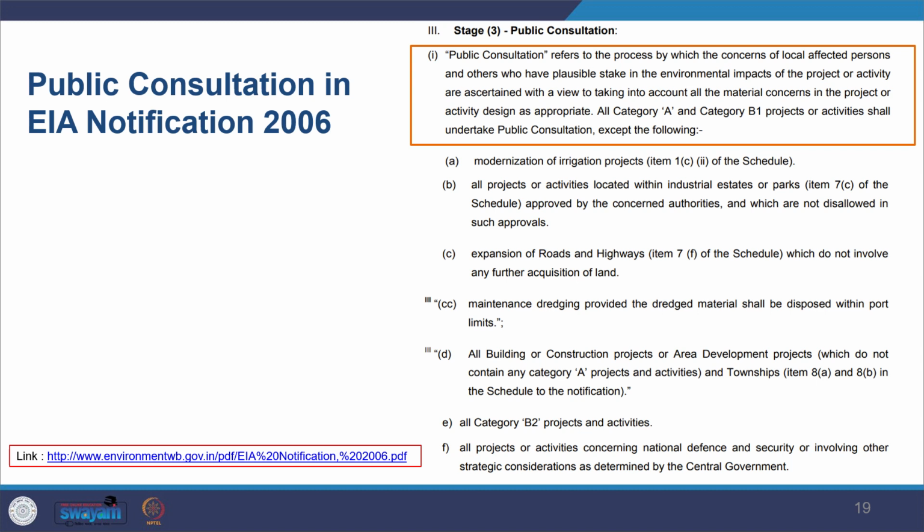And according to EIA notification 2006, all category A and category B1 projects or activities shall undertake public consultation. So it's mandatory for category A and B1. EIA notification 2006 also provides the exception list, like which projects will not need public consultation in the EIA process. So you can see the definition here, public consultation. I've also given you the link to download this notification, and you also have the exception list.